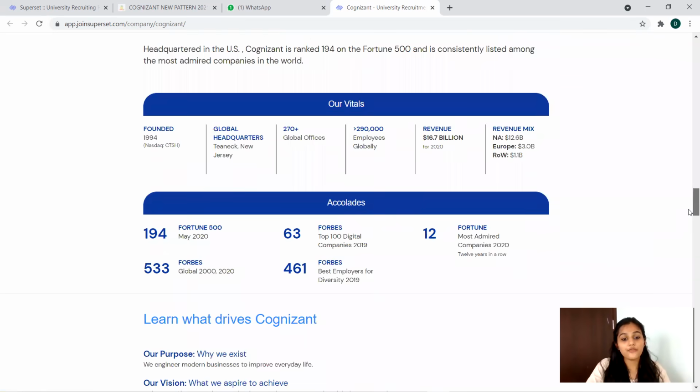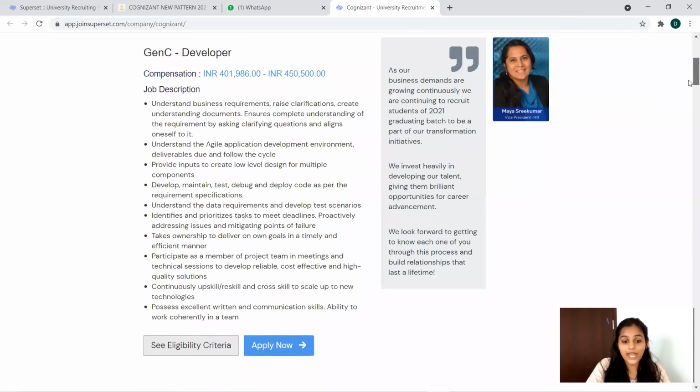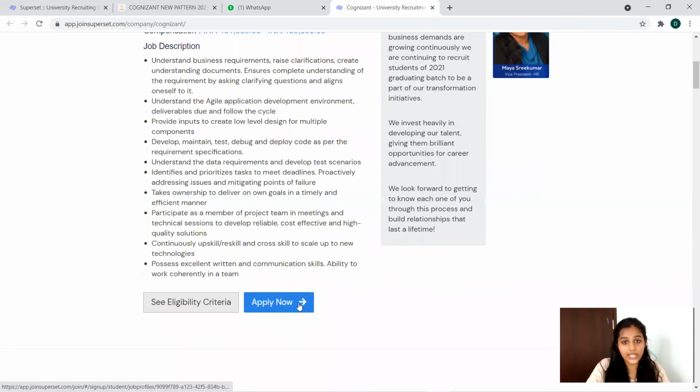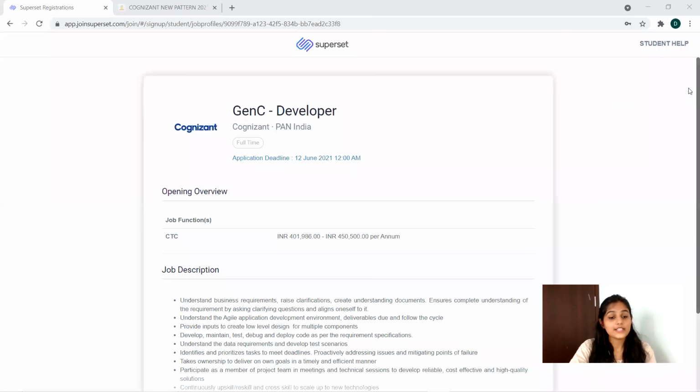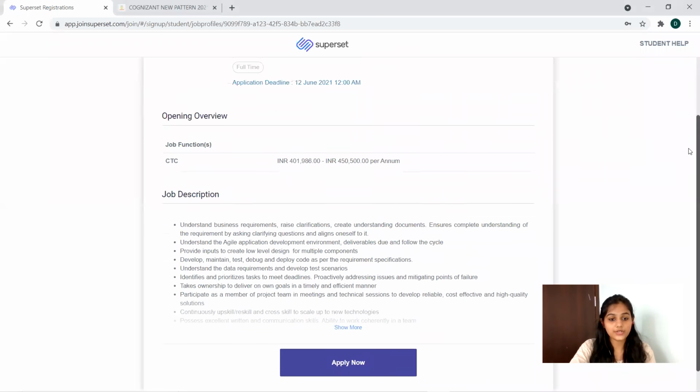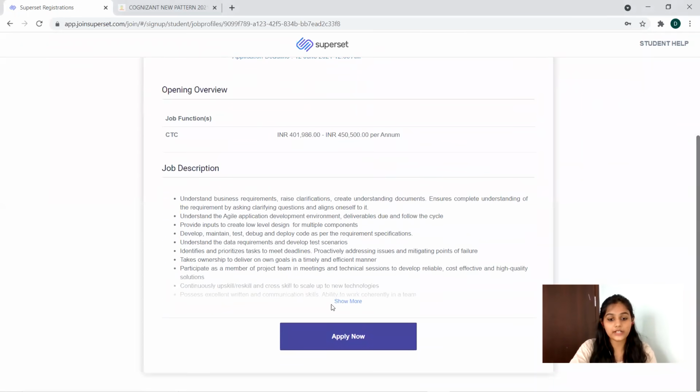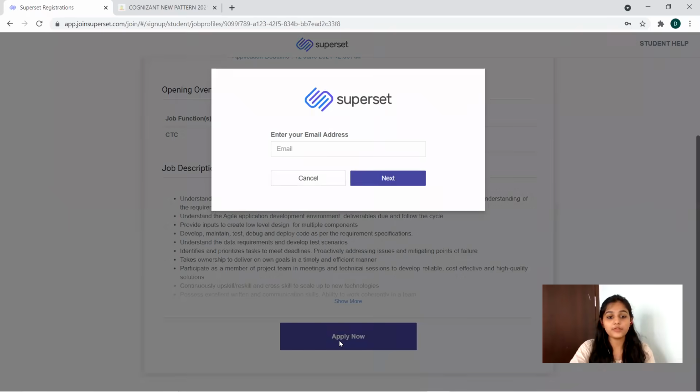Now you have to go for the application process. So to apply, you can go to this Apply Now link. So you can see this is the page. All the details are again provided here. If you have any doubts, you can once more go through this job description, everything you can go through. So you'll get to know how you work there. So you can click this Apply Now button for the further process.